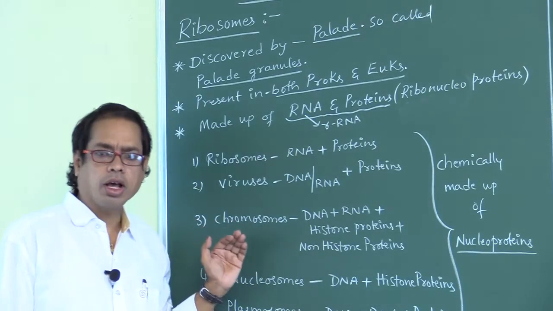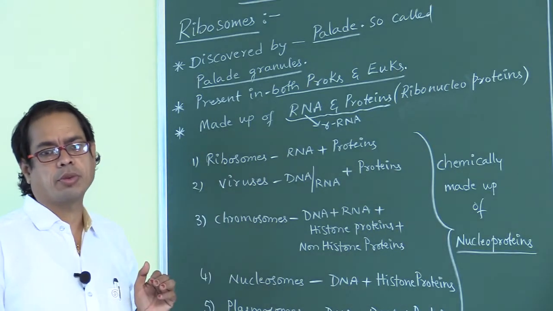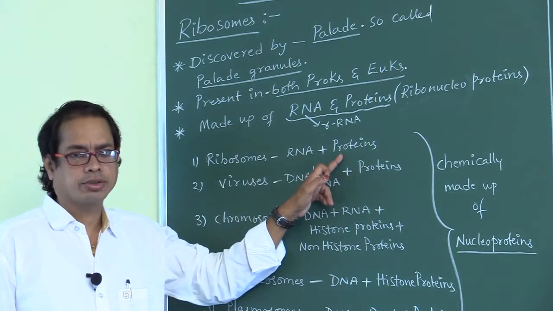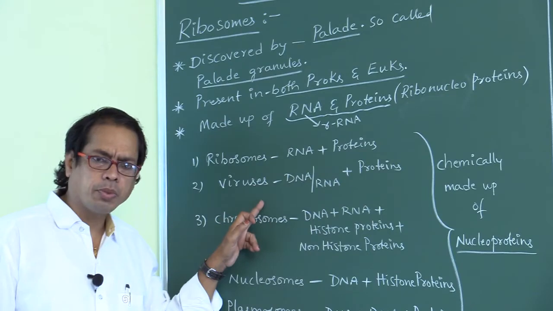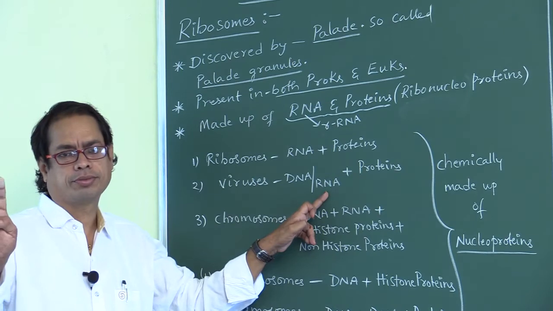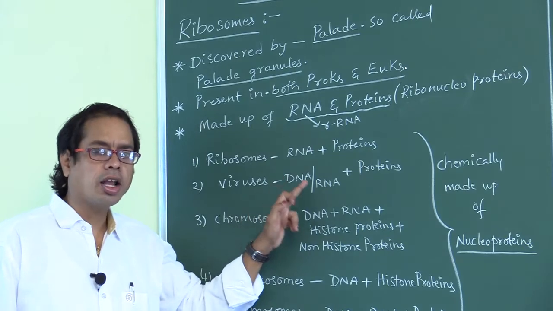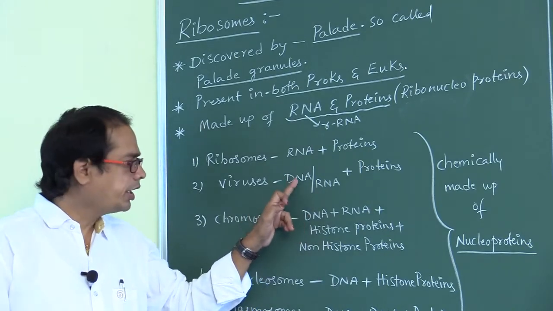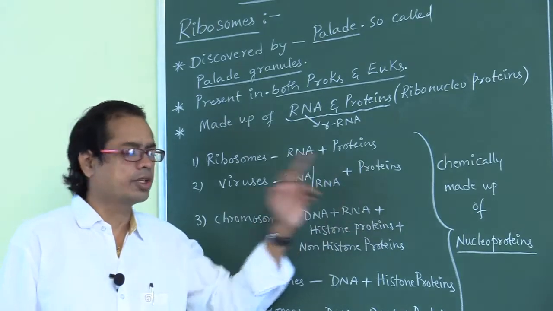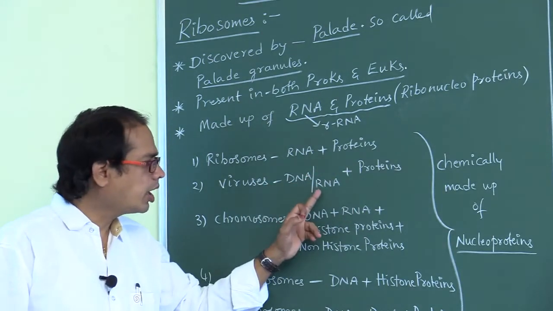Overall, which ones are made up of which nucleic acids and proteins? Ribosomes are made up of RNA and proteins. Next, viruses are made up of either DNA or RNA, but not both. Each virus particle has either DNA or RNA, but not both. Some viruses are made up of DNA and proteins, or RNA and proteins.